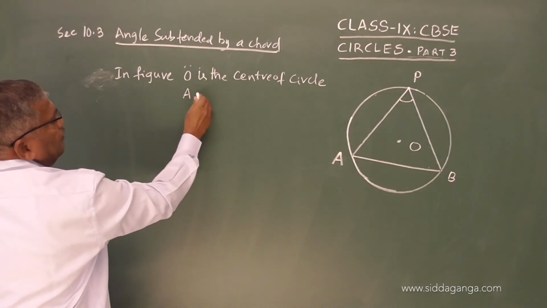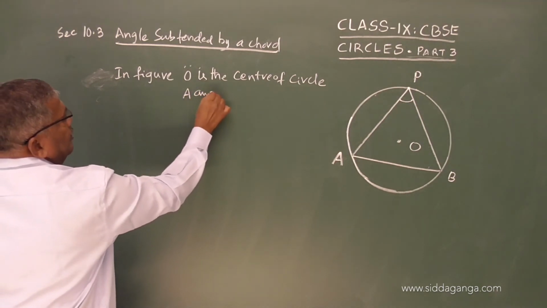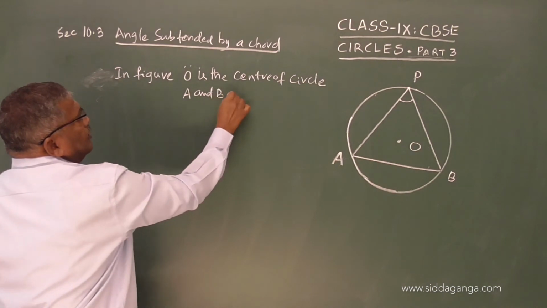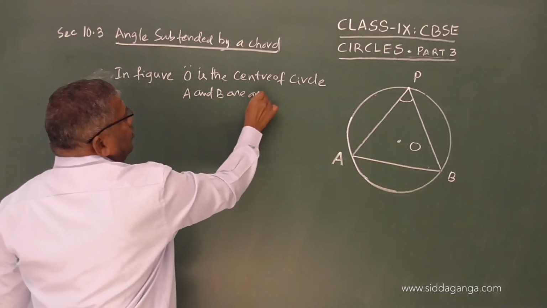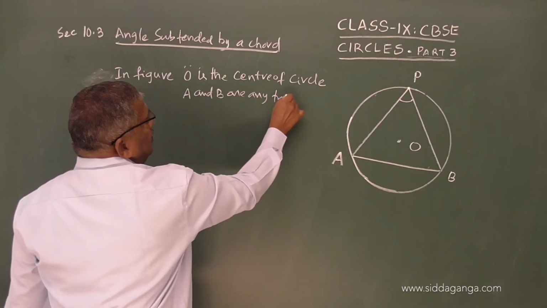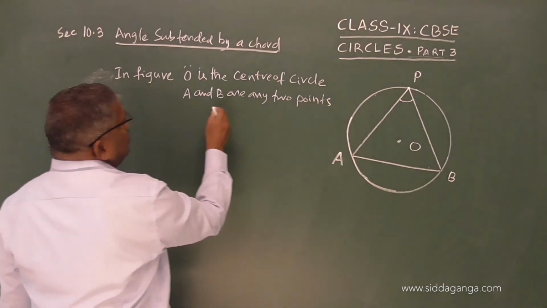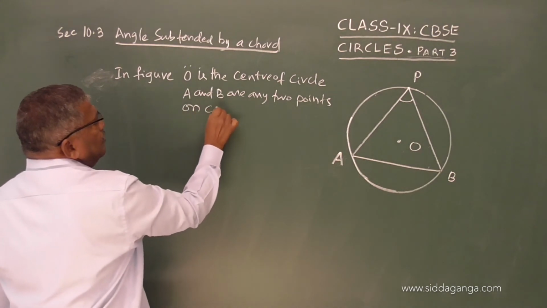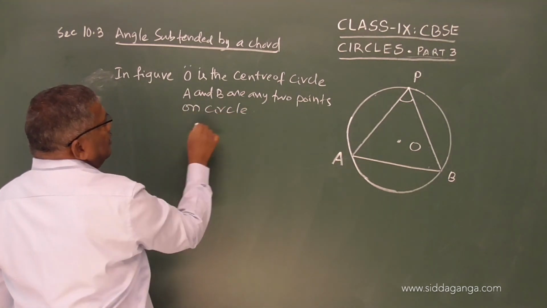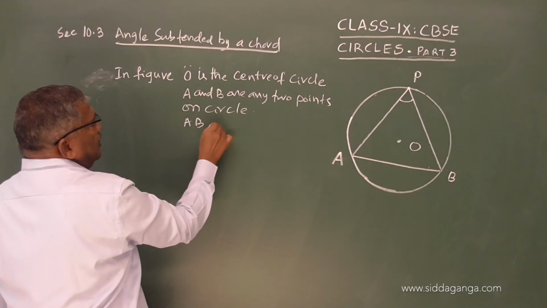A and B are any two points on the circle. AB is a chord.